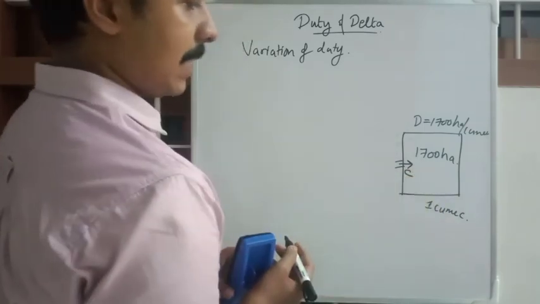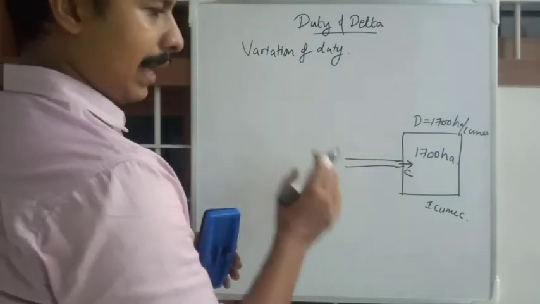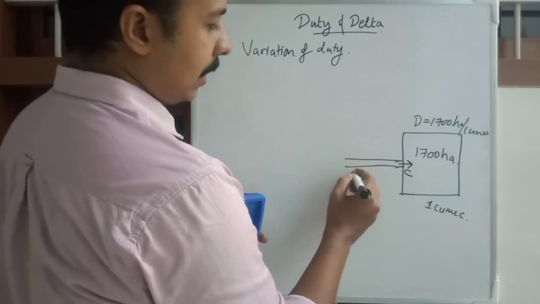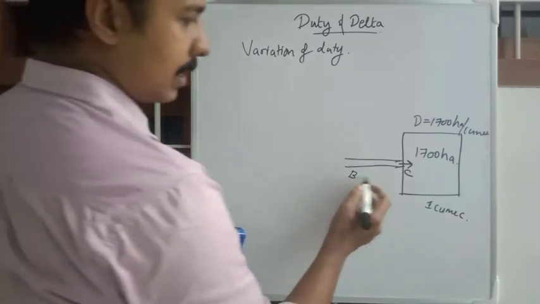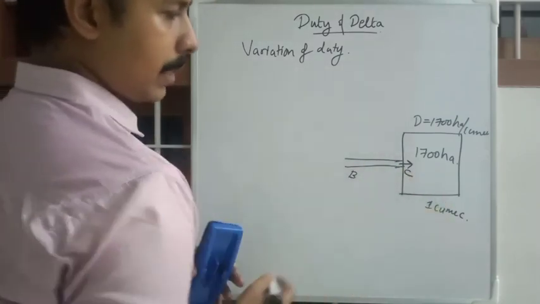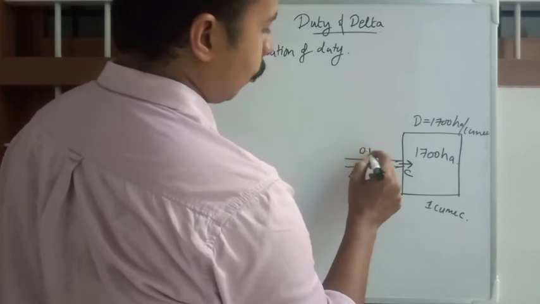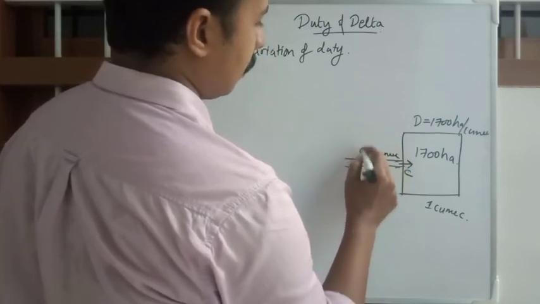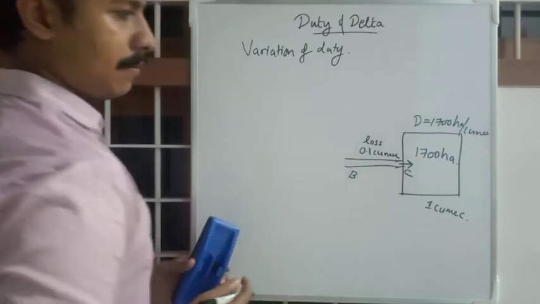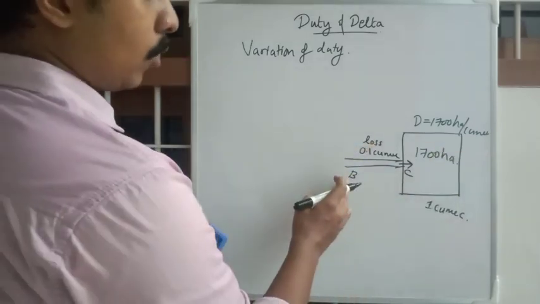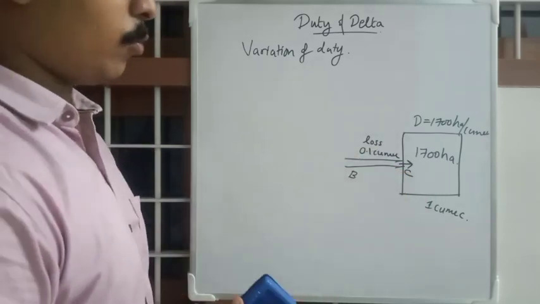Name this point as C. This is the distributary canal from the main canal, and the start point of distributary canal is named as D. Okay, so suppose there is 1 kilometer of distance from B to C, and suppose there is 0.1 cubic of loss, water loss from B to C. Suppose the canal is not lined, there will be a loss of water from point B to point C. Okay, 0.1 cubics.